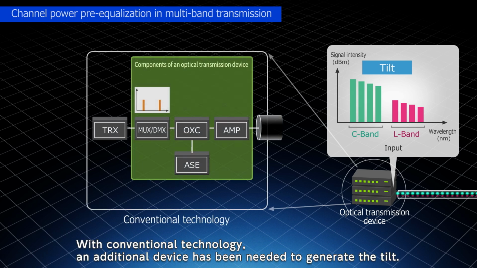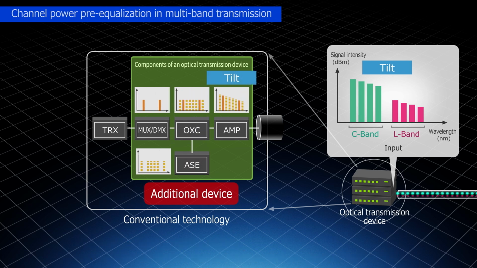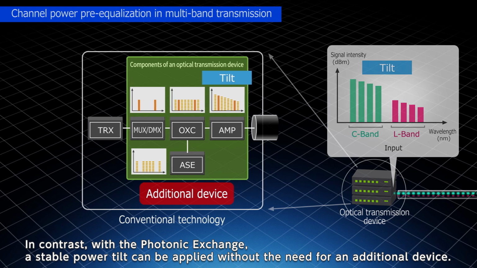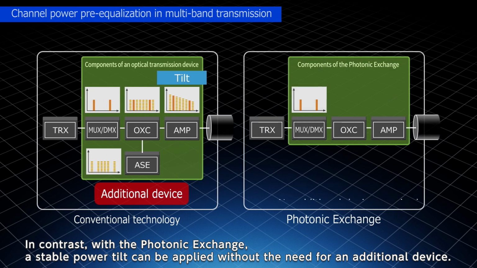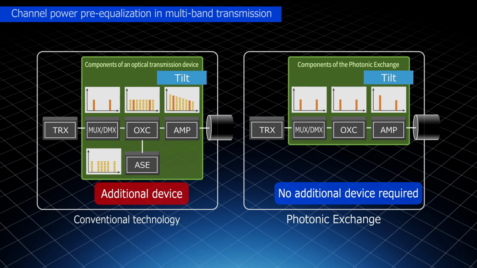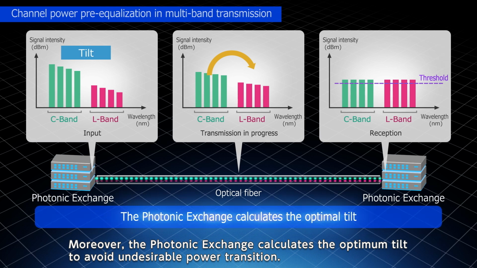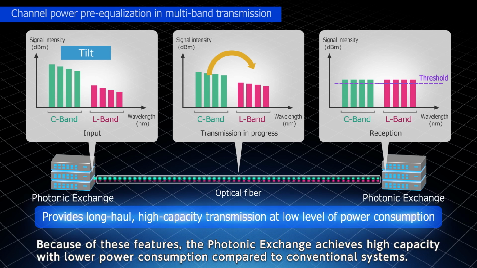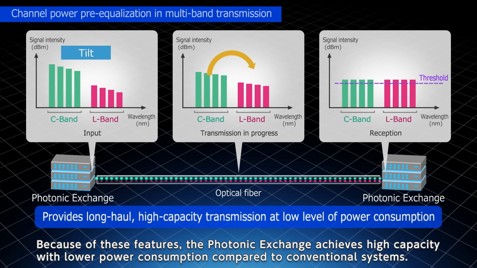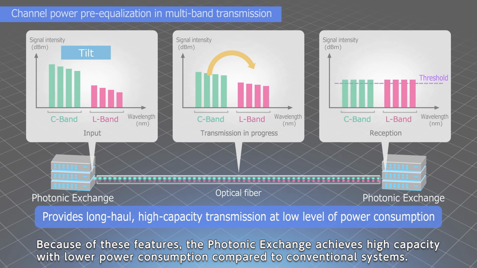With conventional technology, an additional device has been needed to generate the tilt. In contrast, with the Photonic Exchange, a stable power tilt can be applied without the need for an additional device. Moreover, the Photonic Exchange calculates the optimum tilt to avoid undesirable power transition. Because of these features, the Photonic Exchange achieves high capacity with lower power consumption compared to conventional systems.